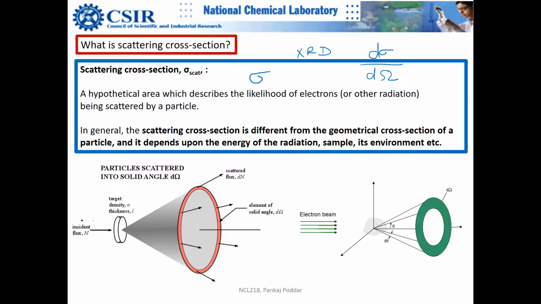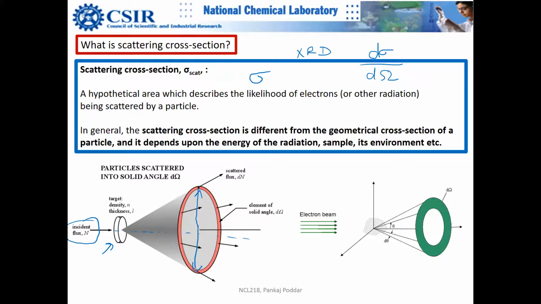So you have incident flux, which is n particles, right? And then this is your specimen, and you are looking at the flux here. So what exactly happens at a particular angle? For example, if I draw a line here, I am interested in how many electrons or X-ray photons have got scattered within this area.